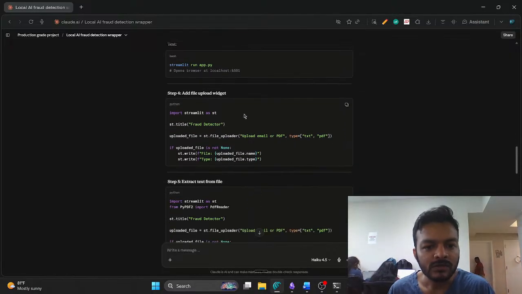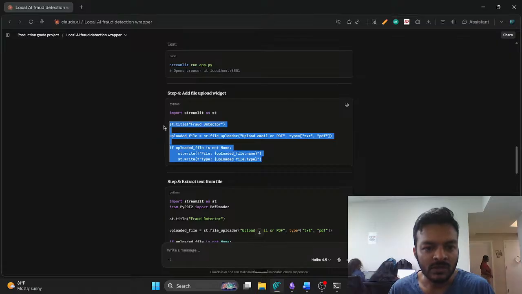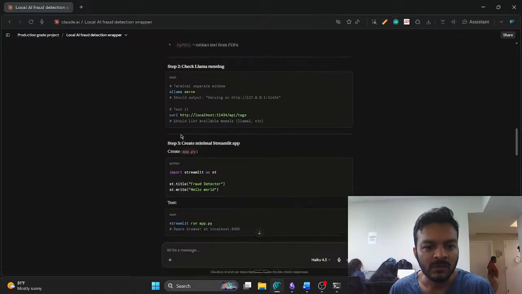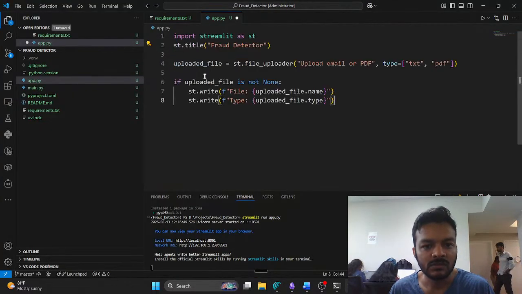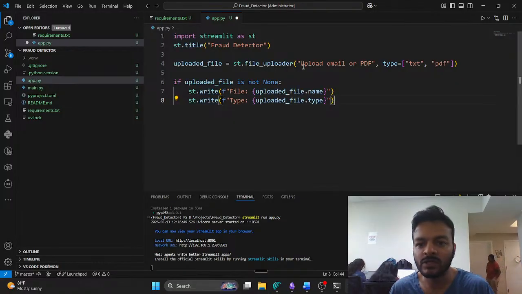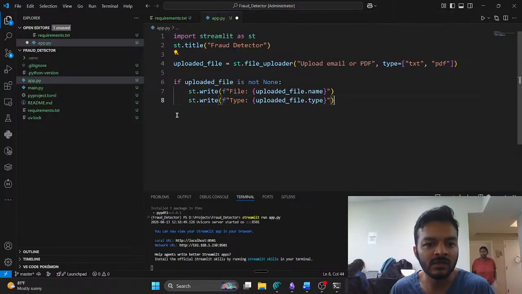Moving on, add file upload widget. Streamlit is also already there. That's just for testing, so let's delete this. Okay, uploaded file equal to st.file_uploader, upload email or PDF, type is text or PDF. We can add anything.